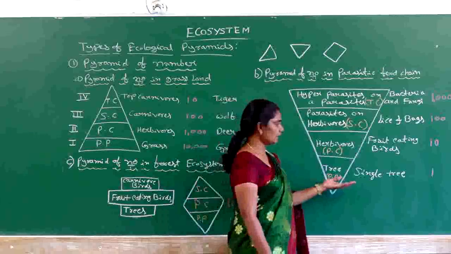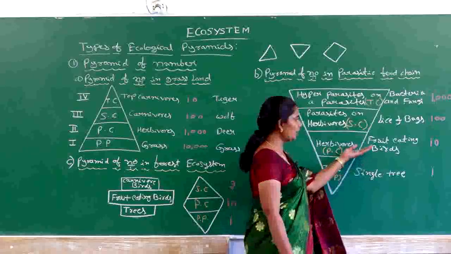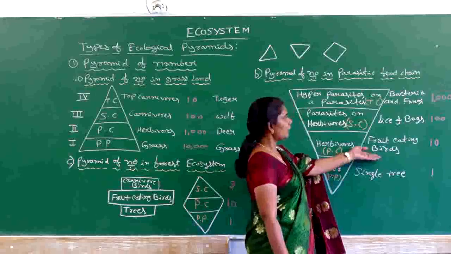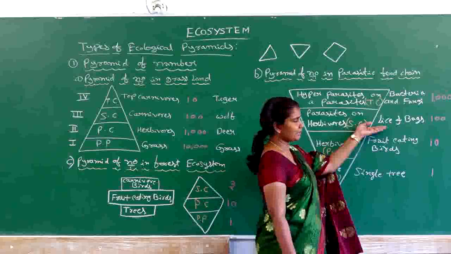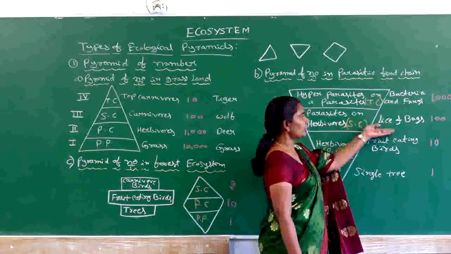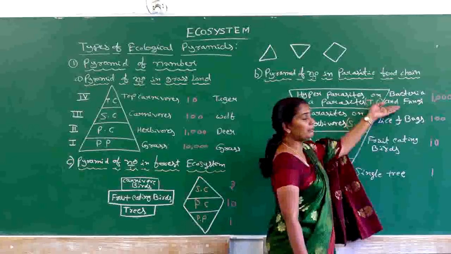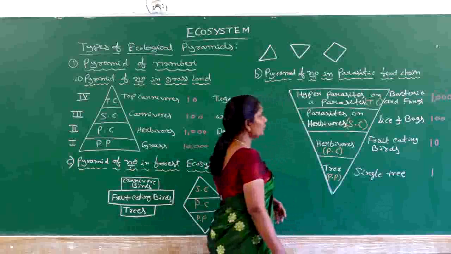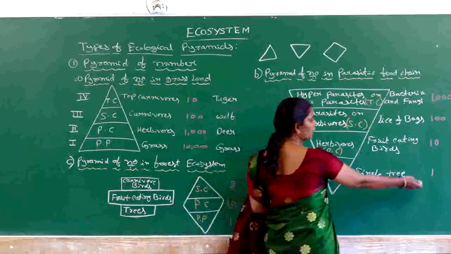So here once again you can analyze that a single tree can give shelter to many fruit eating birds, and many fruit eating birds can give shelter and food to the many lice and bugs, which are considered as parasites, and these parasites, lice and bugs, can give shelter and food for many bacteria, which are considered as hyperparasites. So this will give an inverted pyramid of number. So here we wrote number also.